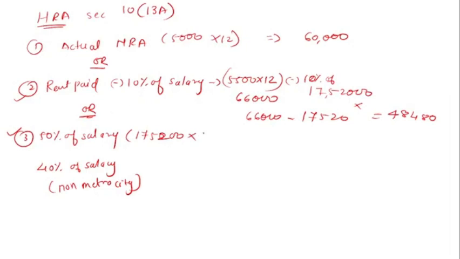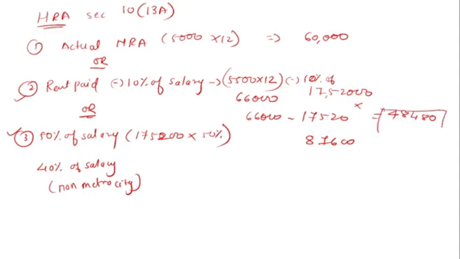Okay, then 50% of this, 1,75,200 multiplied by 50%. So here we will get an amount of 87,600.